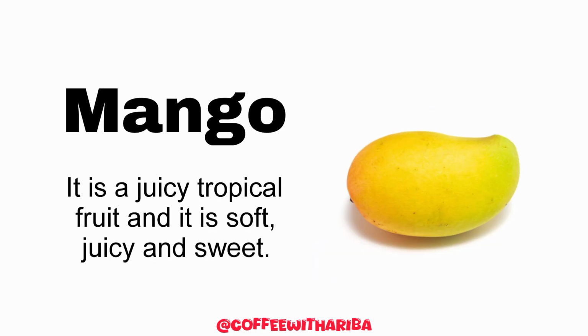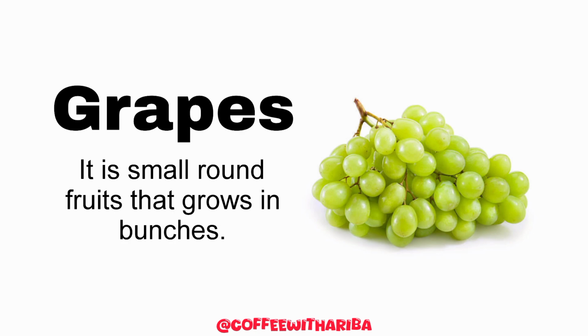And next fruit is mango. इसको उर्दू में आम बोलते हैं. It is a juicy tropical fruit and it is soft, juicy and sweet. And next is grapes. इनको उर्दू में अंगूर बोलते हैं. It is small round fruits that grows in bunches.